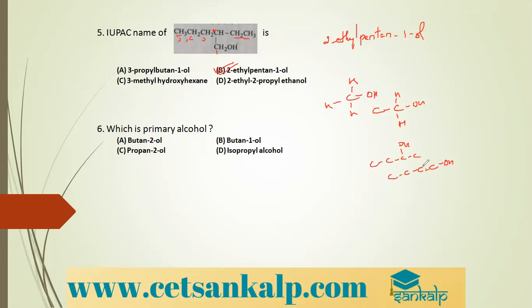And OH group. Here this carbon is attached to only one carbon. Of course, this is primary alcohol. Let us see other examples. Propane 2-ol, 1, 2, 3. So this is OH, secondary carbon. Isopropyl alcohol. So isopropyl alcohol.